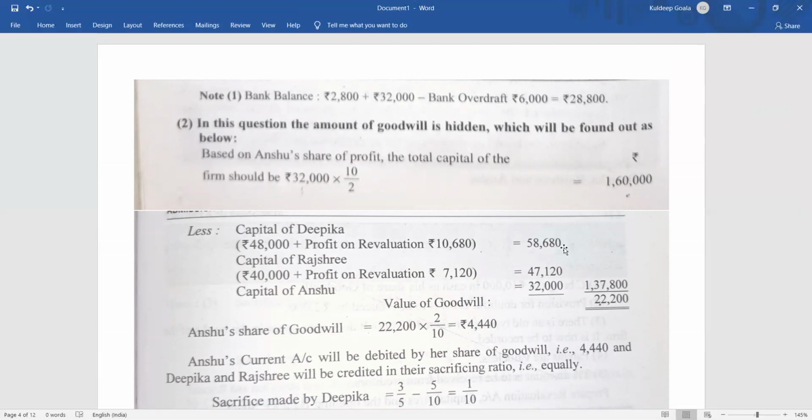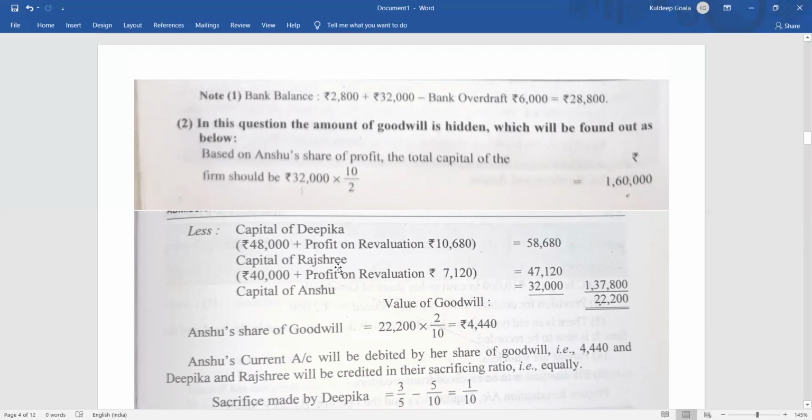That means the present value of capital should be calculated by adding capital balance plus revaluation profit or minus revaluation loss, plus reserve, plus accumulated profit minus accumulated loss. That will be your adjusted capital. So here nothing else is there, only the capital of Deepika plus the profit on revaluation. So it is coming 58,680.